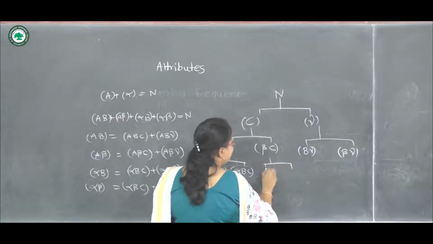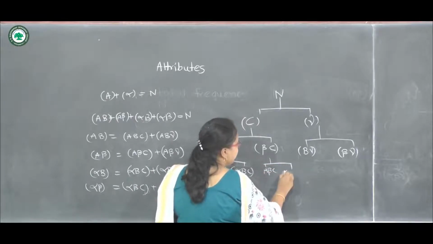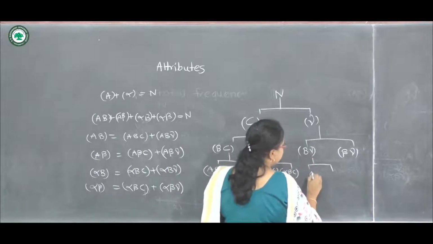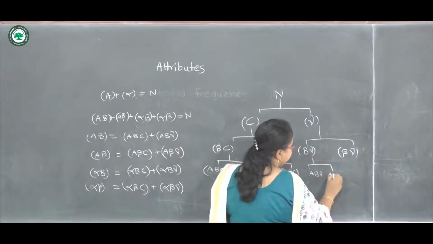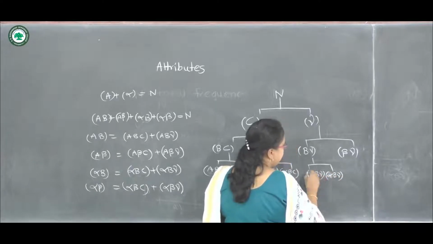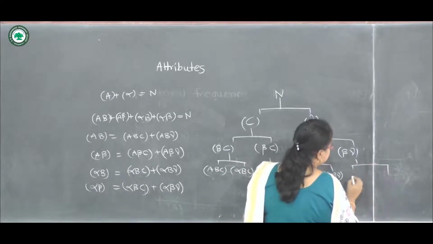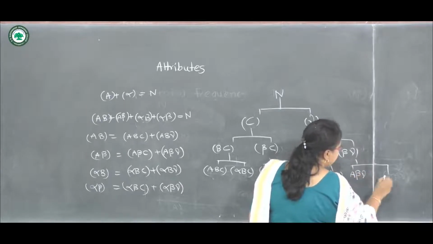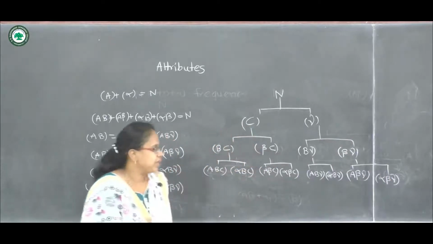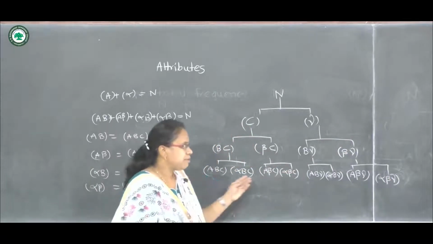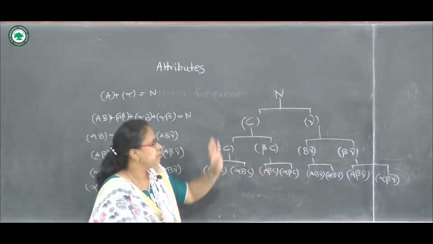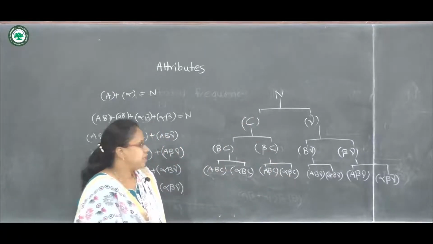Now here it will be A beta C, alpha beta C. And again here AB gamma and alpha B gamma. And finally this will be A beta gamma and alpha beta gamma. So in this way we can write. We can check here, these are the same ultimate class frequencies. So the addition of these 8 frequencies will again be equal to capital N.